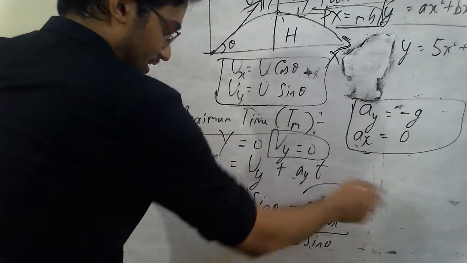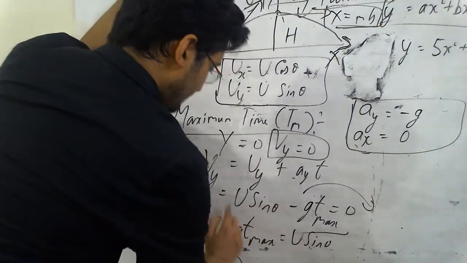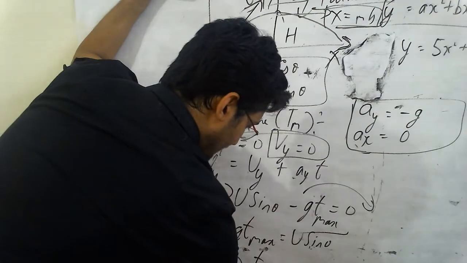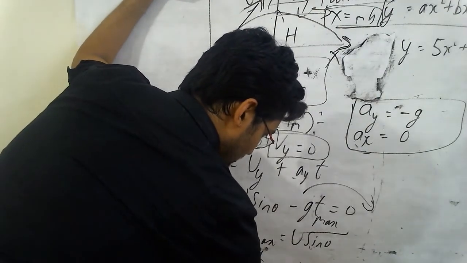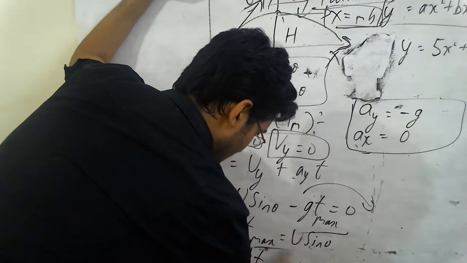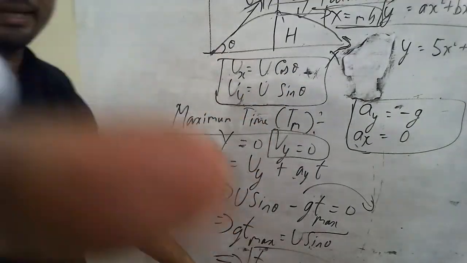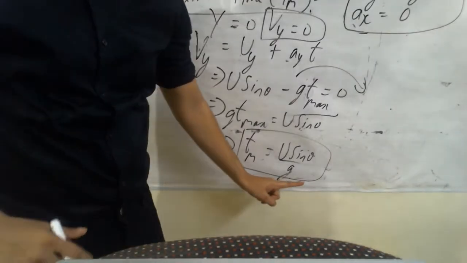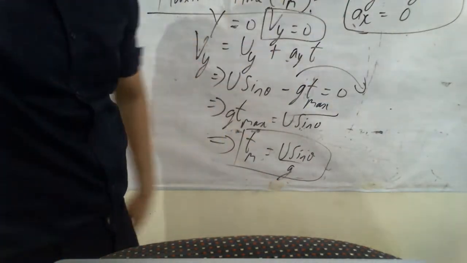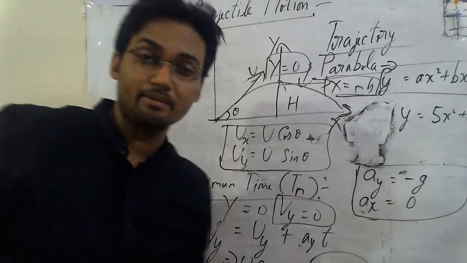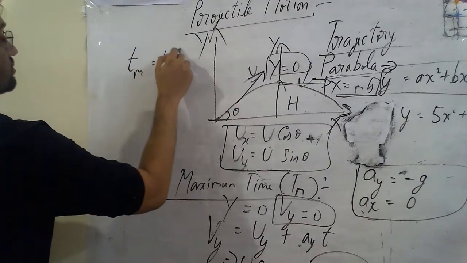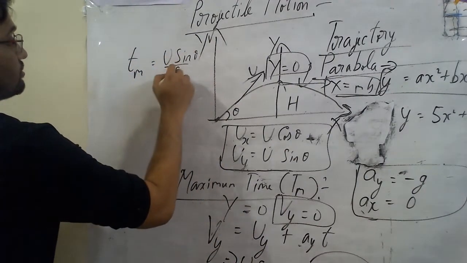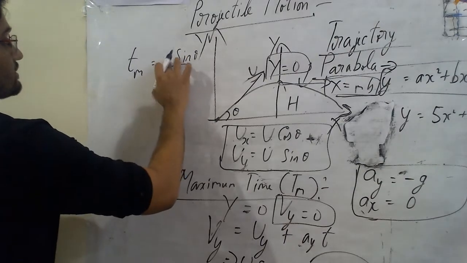We can't neglect it. I transposed it there, and ultimately t max, where max is understood, equals u sine theta by g. This becomes my expression for the maximum time of the object when it has gone up. Remember it, that t max equals u sine theta by g.